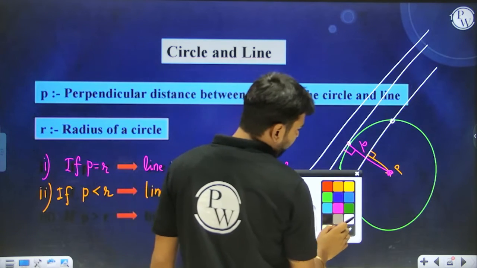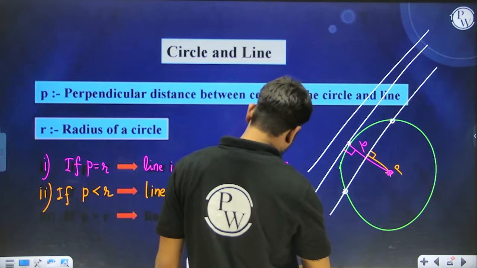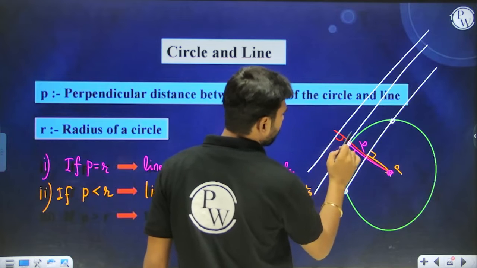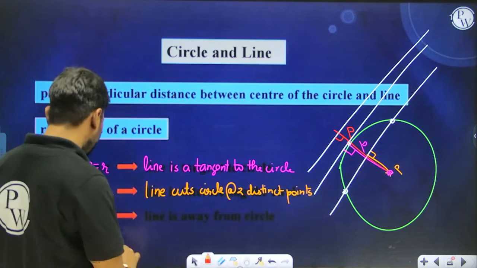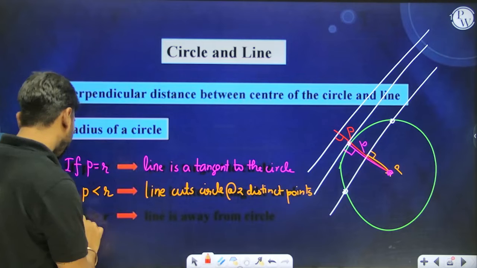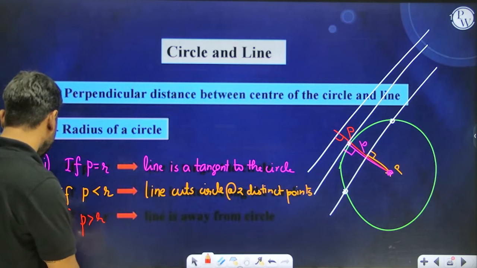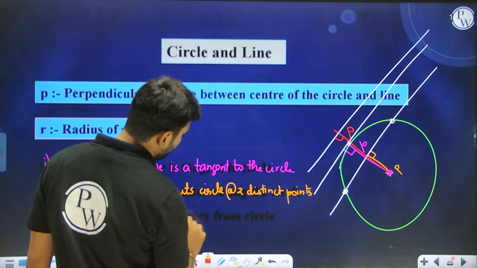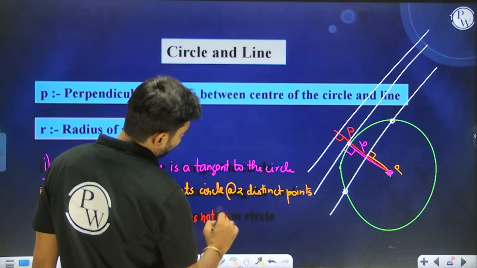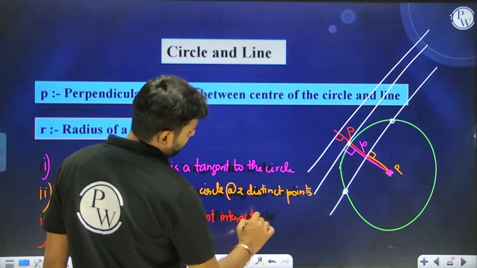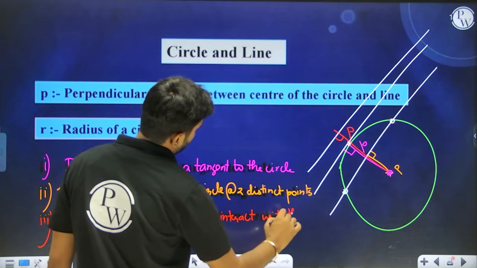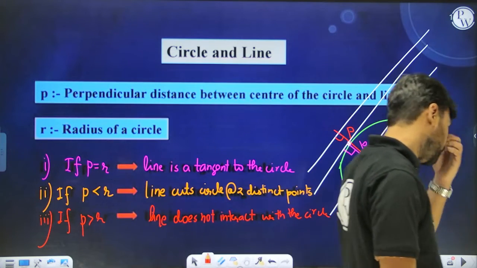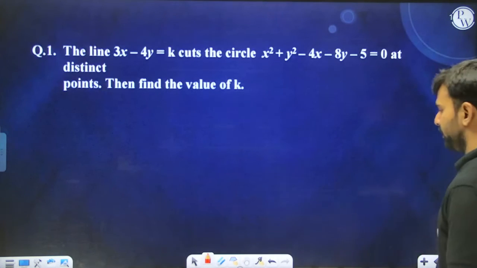Whereas if this perpendicular distance is greater than the radius of the circle, we say that the line does not interact with the circle, or there is no intersection of the circle with the line. Okay, yes, that's it. So this is one very important takeaway.